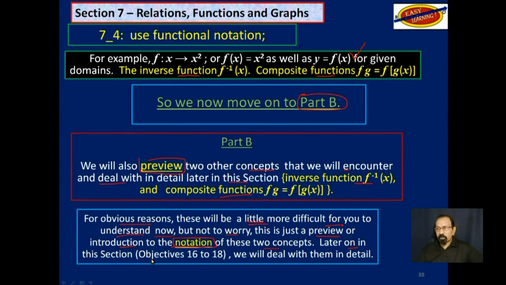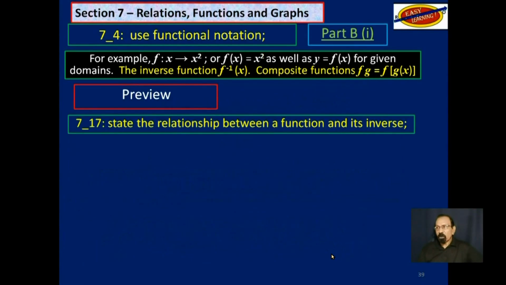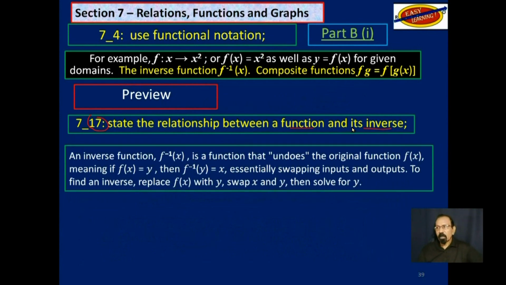Later on in this section, objectives 16 and 18 to be specific, we will deal with them in detail. Now, objective 17 says, state the relationship between function and its inverse. Now, an inverse function, written like that, is a function that undoes the original function, f of x, meaning that if f of x is y, then inverse f of y is equal to x, essentially swapping inputs and outputs.